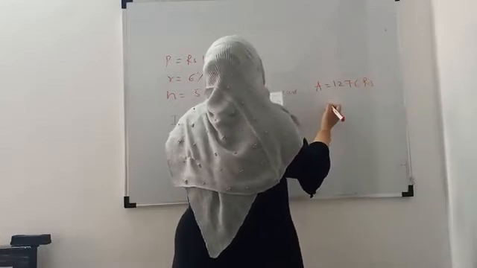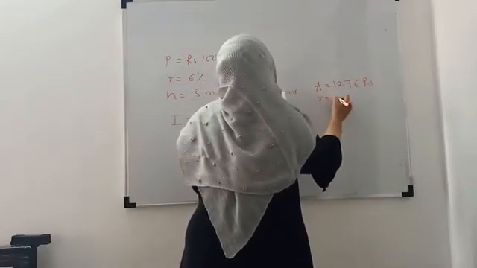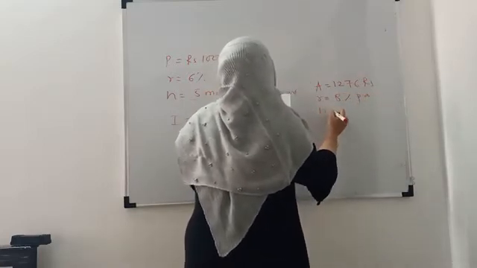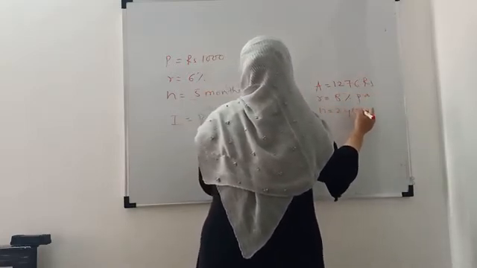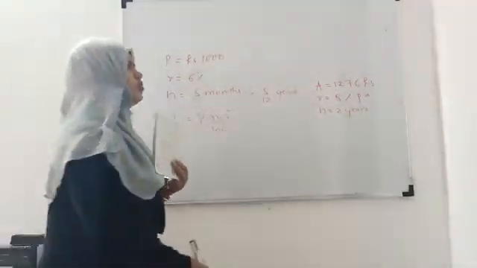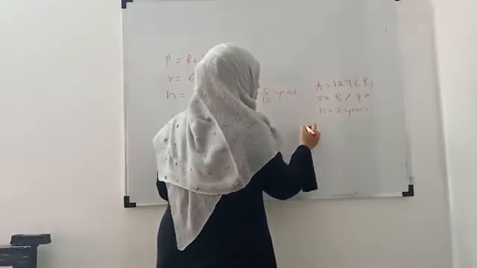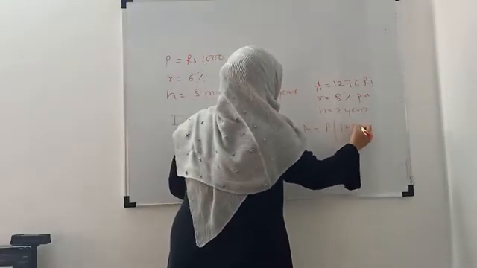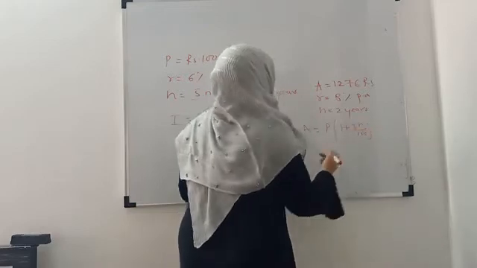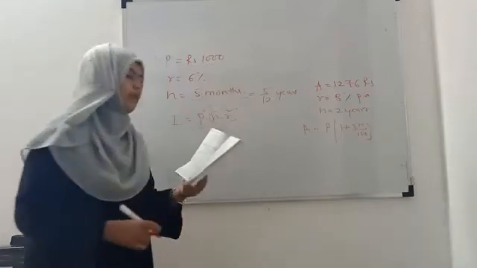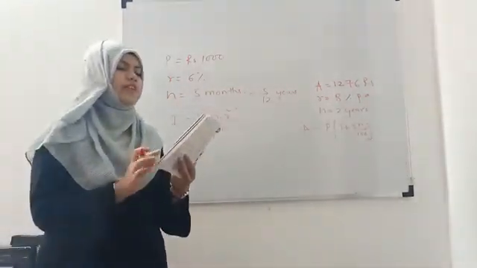Then R is given, 8% per annum, and n is given, 2 years. So you have to calculate the principal. This is also very simple. We will use the formula for the amount, which is A = P + PnR upon 100. So shift all these terms and find out the value of P. A similar type of problem we have done in class.